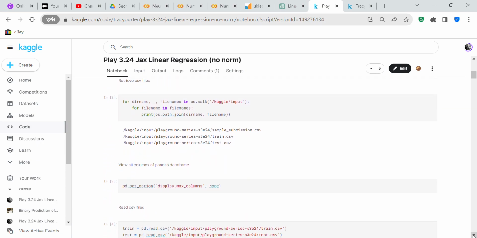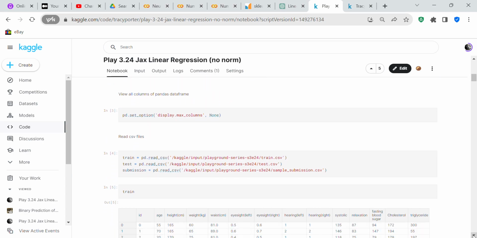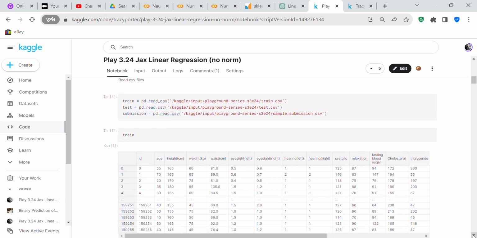After we have imported our libraries, we're going to retrieve the CSV files with the OS function, so you can see how that's done here with a for loop. Then I set it up so you can view all of the columns of the pandas data frame: pd.set_option display.max_columns None. Now we're going to use pandas to read the CSV files, and we've got three CSV files, train, test, and submission, and they're going to be converted to data frames.